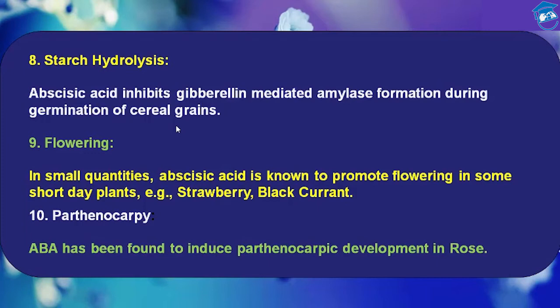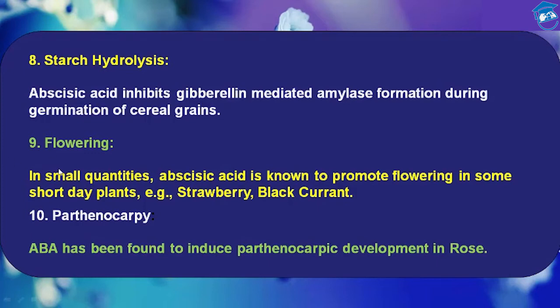In desert plants, ABA, that is abscisic acid, is found in the outer layer of the seed that must be washed away by rain in order for the seed to germinate. So this way starch hydrolysis takes place. That means abscisic acid inhibits gibberellin mediated amylase formation during germination of cereal grains.